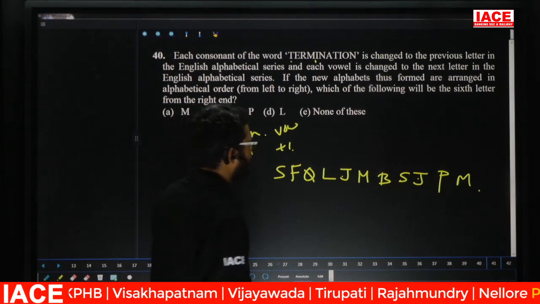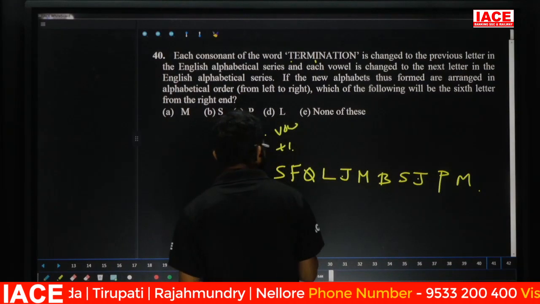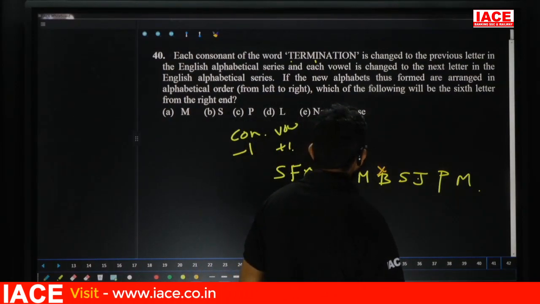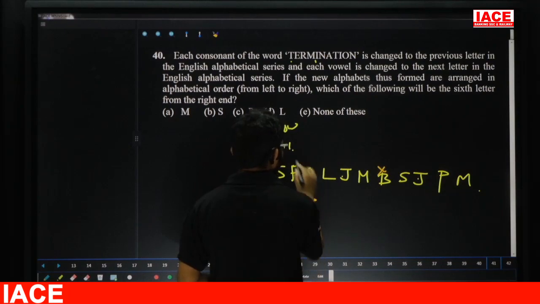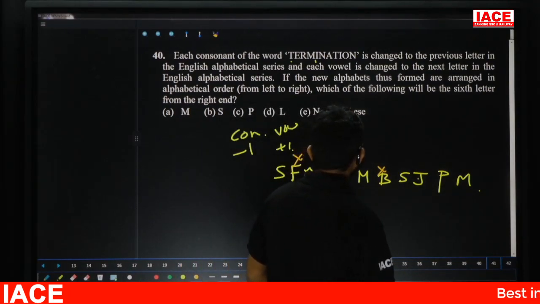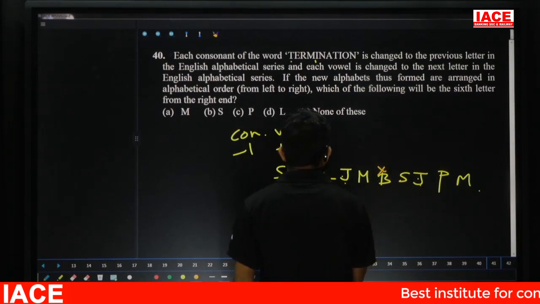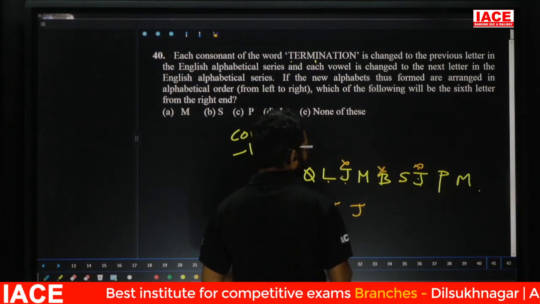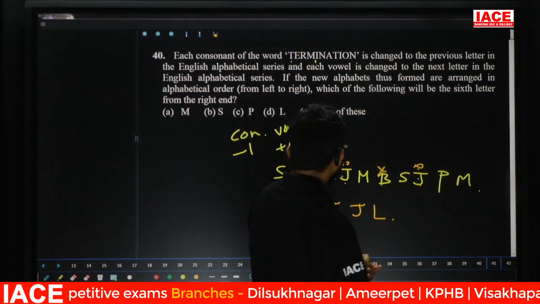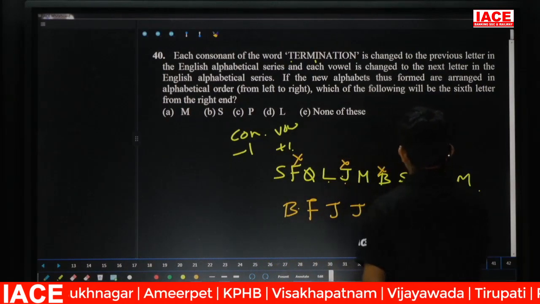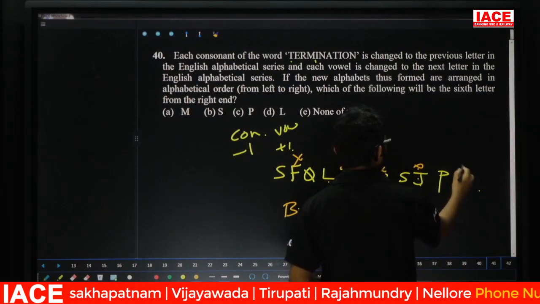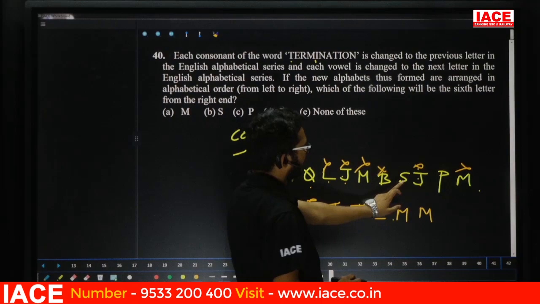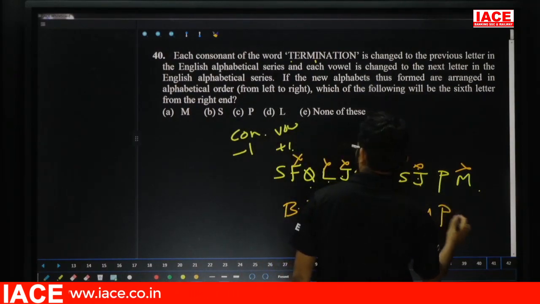Again, low to high. So the lowest alphabet is what? Friends, check here. Lowest one is B. After B, next one is what? F. After F, next one is J. Here also we are having J. Then after J, next one is L. After L, next one is M. Here also we are having M. After M, next one is what? Q. Next one is what? S. Next one is P. Then P, next Q, S.